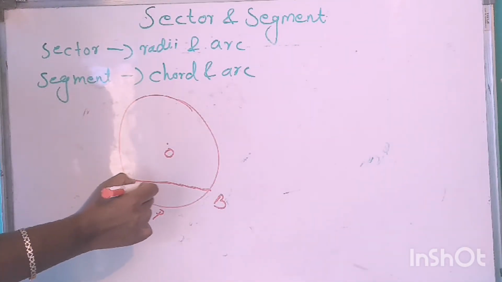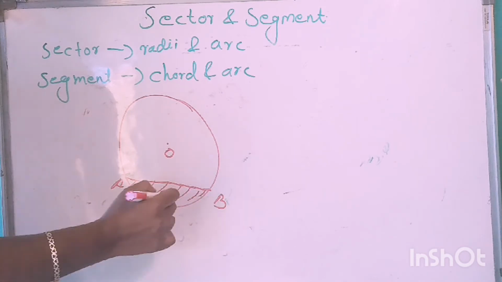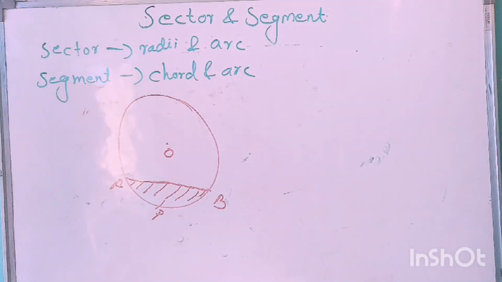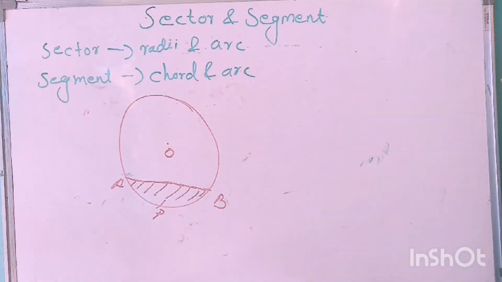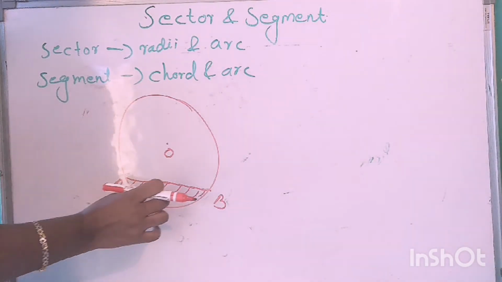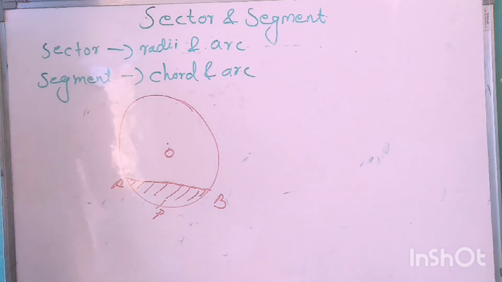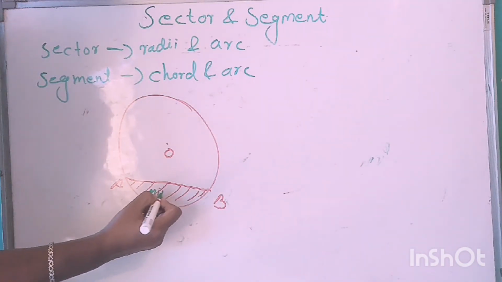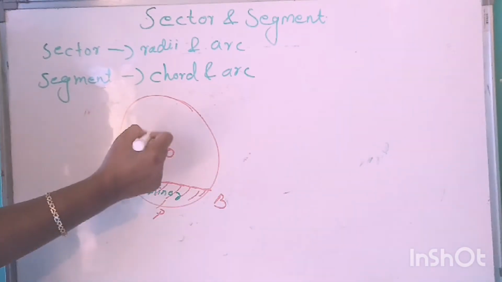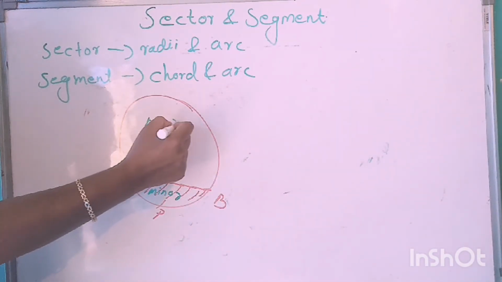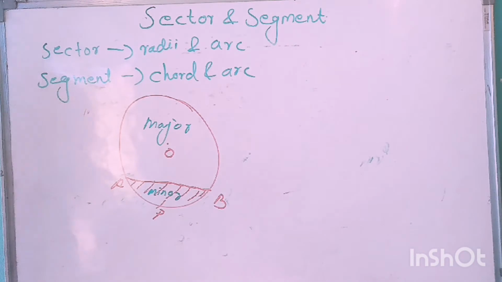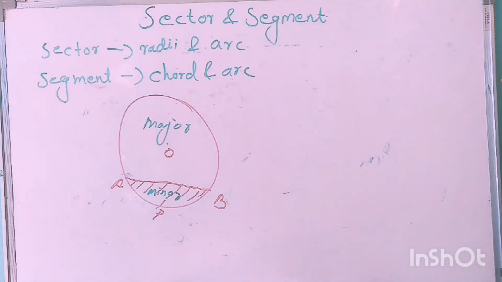Then this portion is less than the half of the semicircle, so this is our minor segment. And this portion is our major segment because it is greater than a semicircle. So, minor segment and major segment.